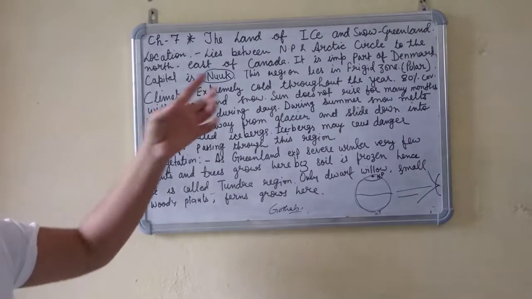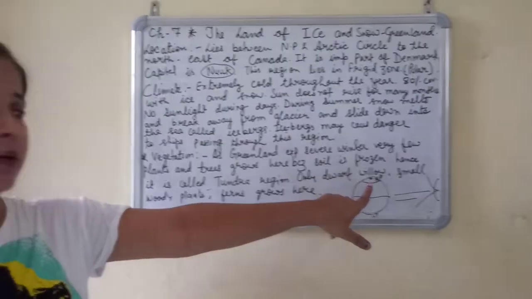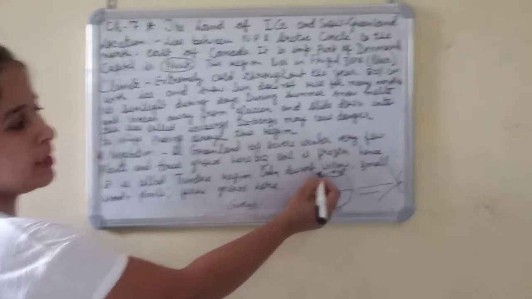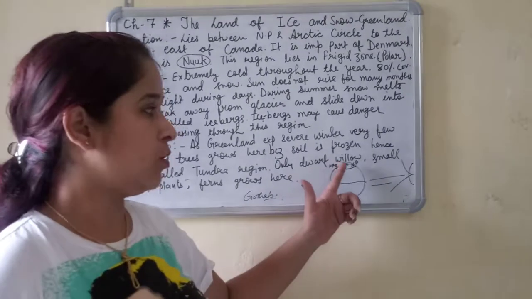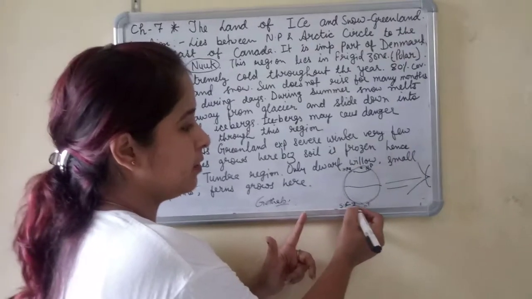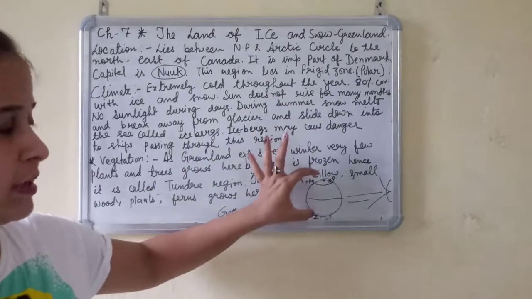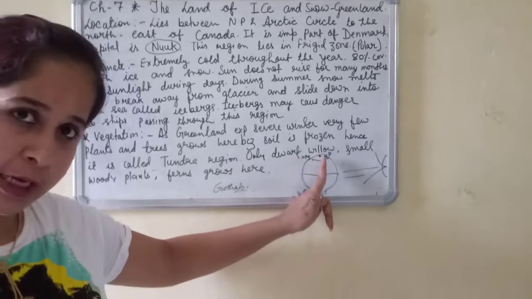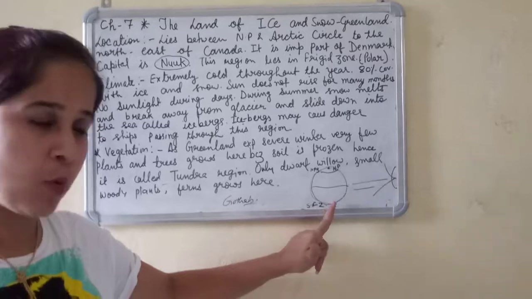This region lies in the frigid zone. As I said, this region lies in which zone? The frigid zone, the North Pole. It is the zone where the North Frigid Zone is located. The North Frigid Zone is located in the North Pole region, and the South Frigid Zone is located near the South Pole. So these are two polar regions, the North Pole and the South Pole.